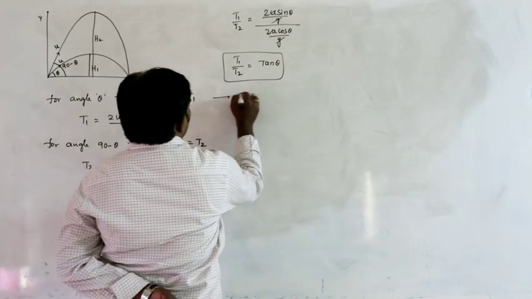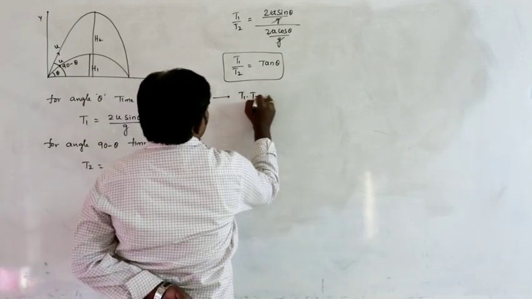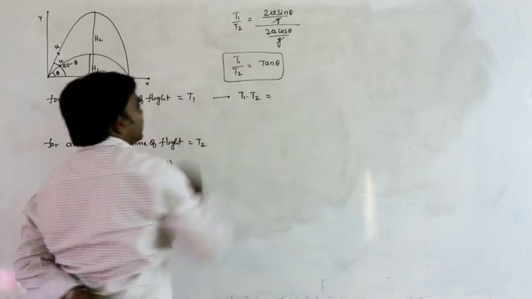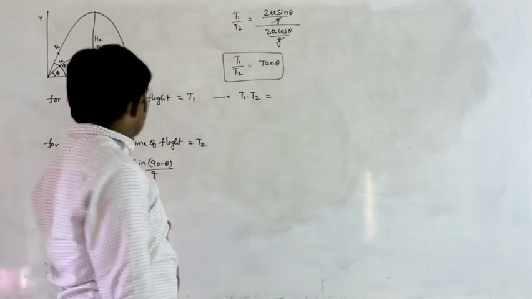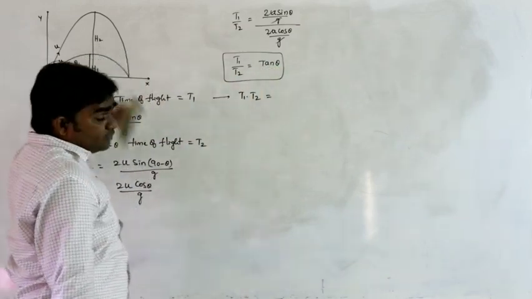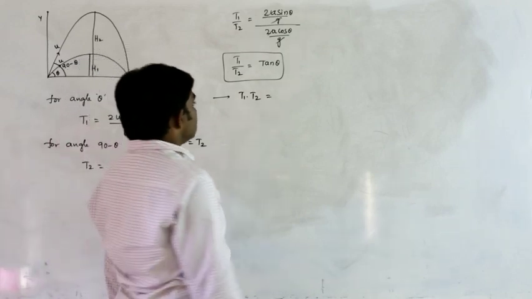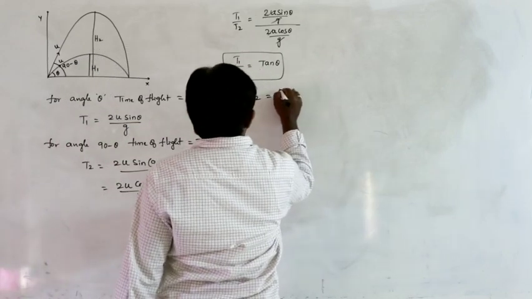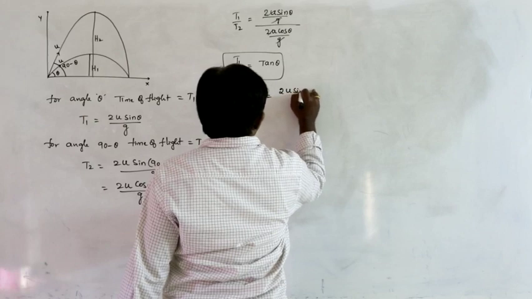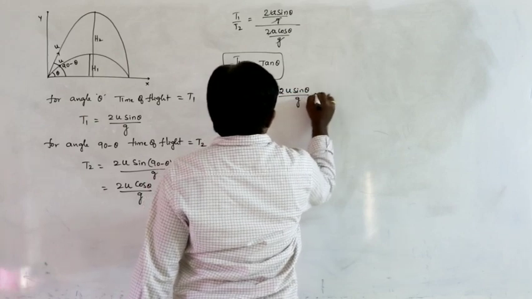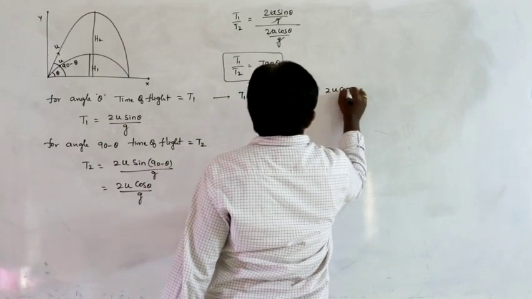Next I want to do T1 into T2. Based on this we can calculate angle of projection. So two angles, one is theta, another one is 90 minus theta. Next I am doing T1 into T2. So that is 2u sin theta by g into 2u cos theta by g.